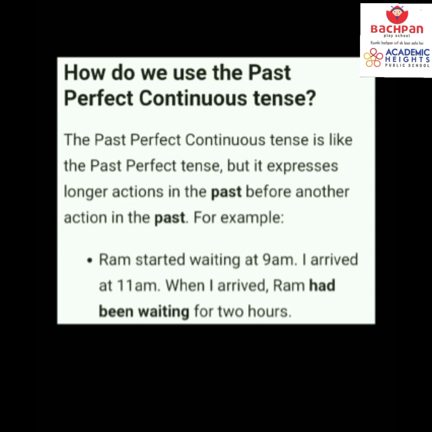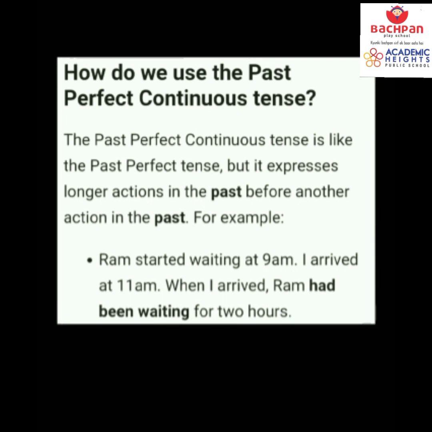Now children, past perfect continuous tense is same like the past perfect tense, but in this tense 2 actions are explained, right? 2 actions that both happened in the past, before the one action, then after the other action, that also in the past. Let's see the example here. Ram started waiting at 9 a.m. I arrived at 11 a.m. Now Ram was waiting for me at 9 a.m. Okay, he started waiting for me at 9 a.m. I arrived at 11 a.m.